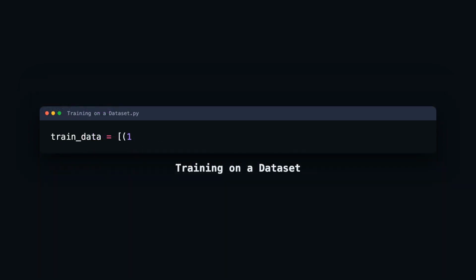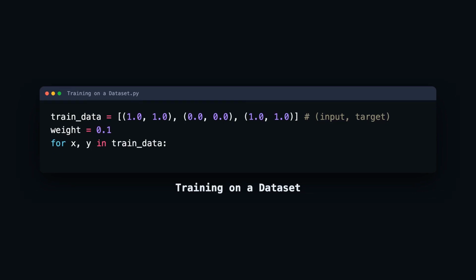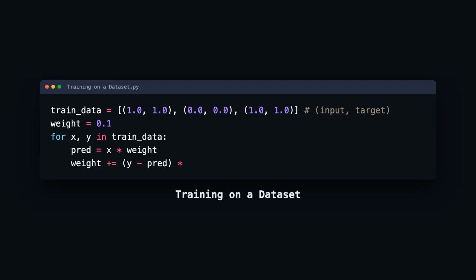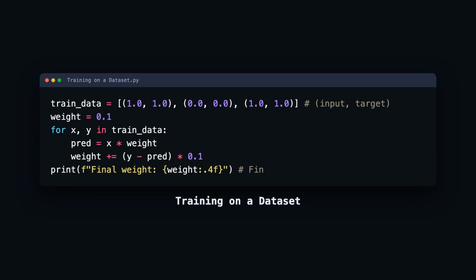Now we combine everything into a training loop. We iterate through our numeric data, make a prediction, calculate the loss, and update the weight for every single example. This is called stochastic gradient descent when we update after each example. The model slowly carves out a mathematical relationship between the input and the label. Notice how the weight evolves as it sees more examples of apples and oranges.